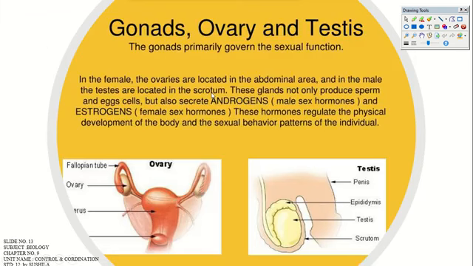Now, till now we have seen the hormonal action of some glands, and how the hormonal action works in a proper manner, that is, through proper signals, a proper communication process. And here, with the gonads, we are going to deal with the male and female body parts, that is, the ovaries and the testes, right? The gonads primarily govern the sexual functions.